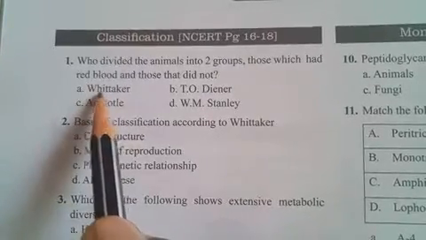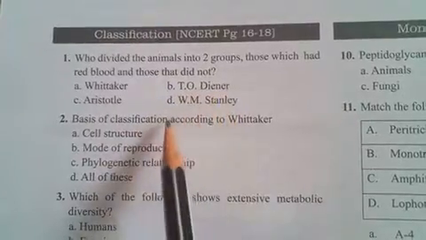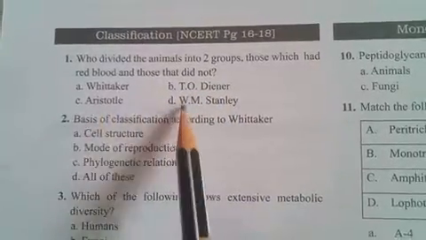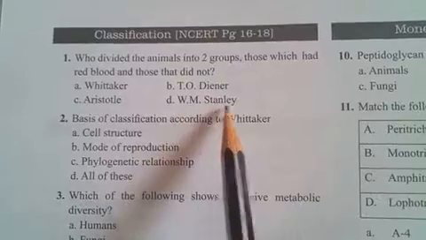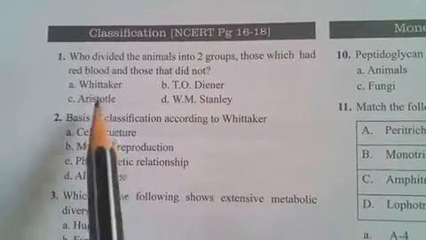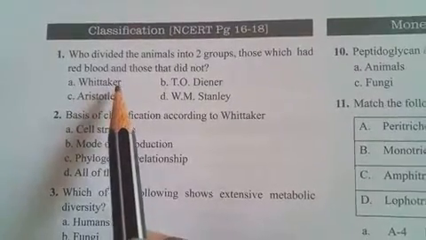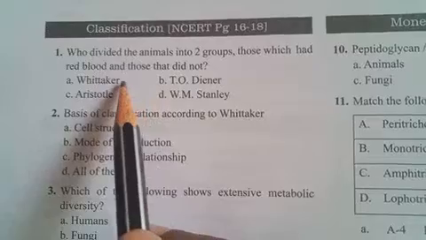Here options are given: Whittaker, T.O. Diener, Aristotle, W.M. Stanley. Whittaker discovered the five kingdom classification.